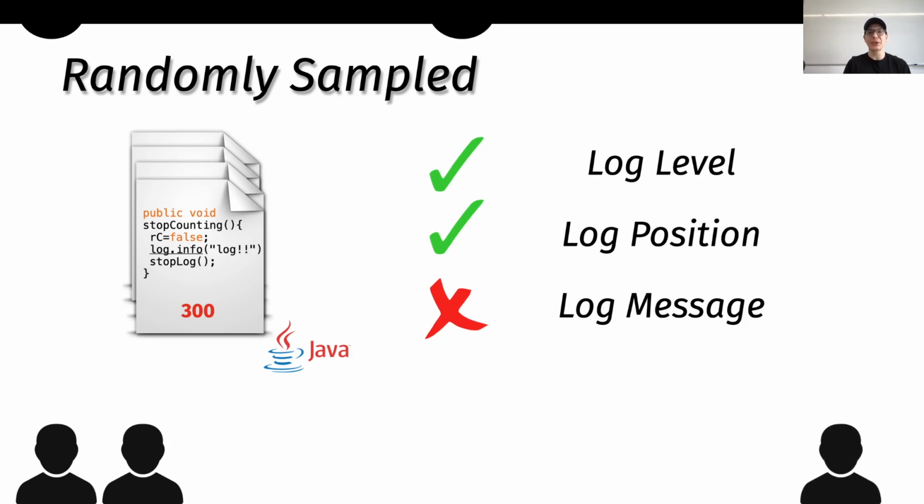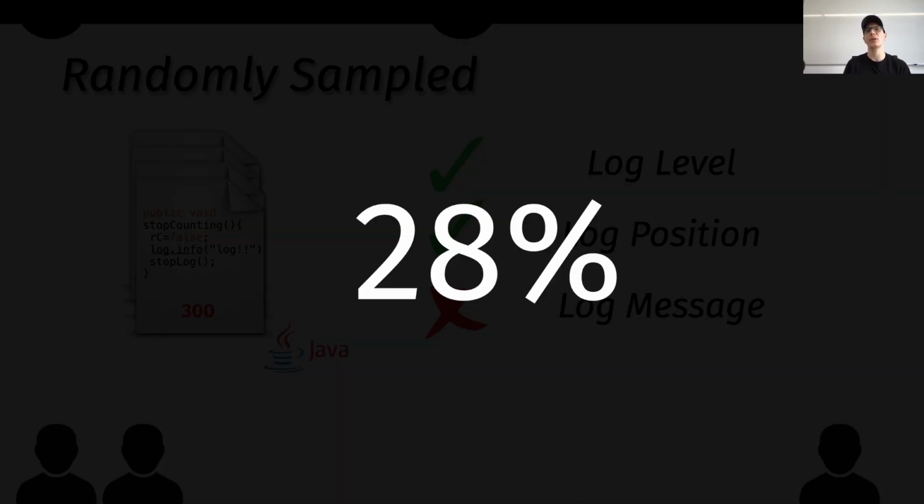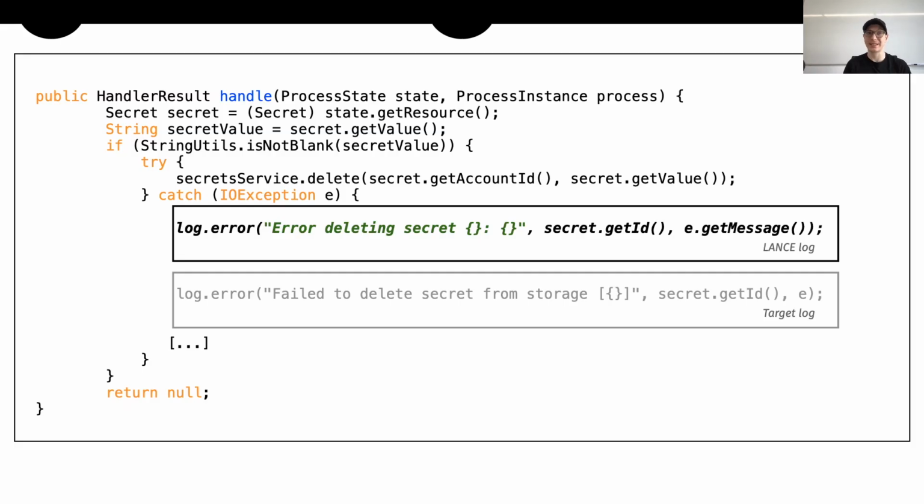After that, the third author was involved by taking care of resolving conflicts. After this process, we found out that in 28% of cases, the message recommended by LACNE was still meaningful for developers. And let's have a look at one of these examples.